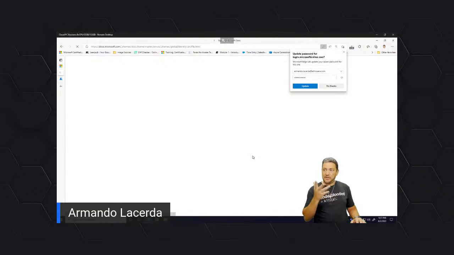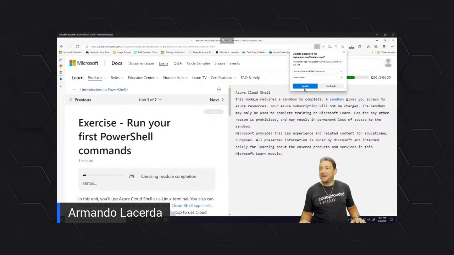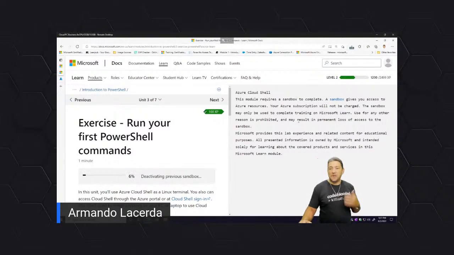Should be the right password. There we go. Let's update. And the reason I use this account here for this company that I also work for, I'm an independent contractor. I work with many partners. And this particular one that I have just used, I have already used it for other learning paths.